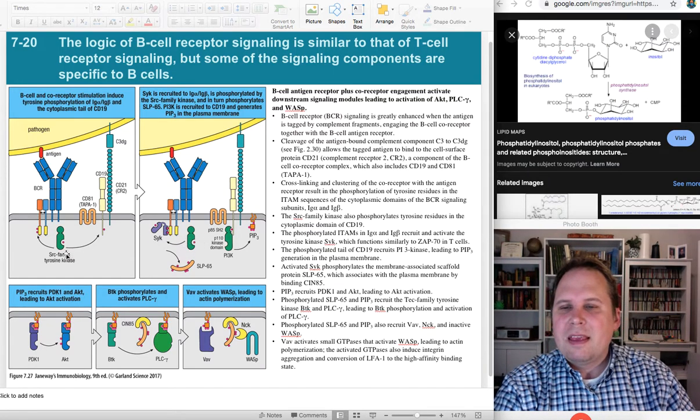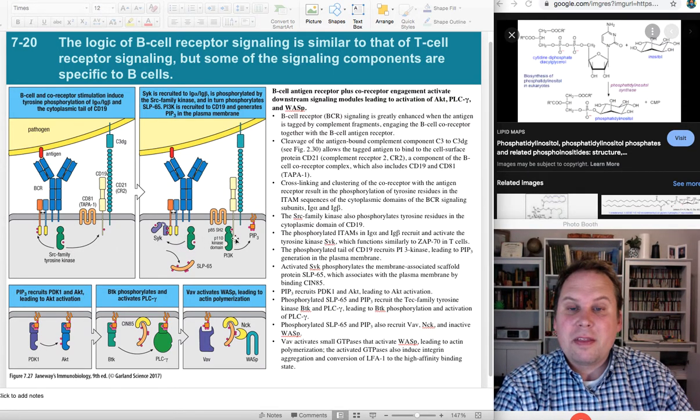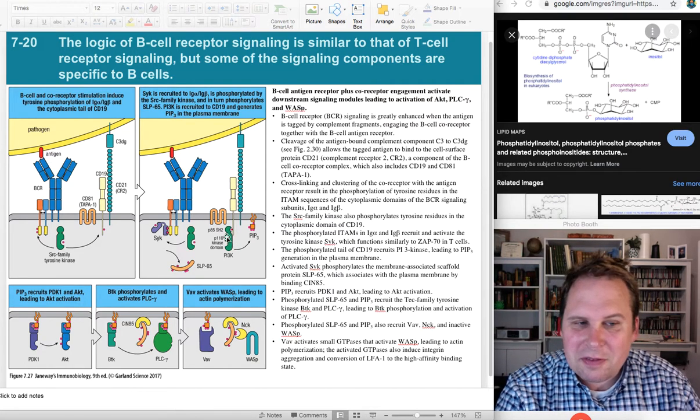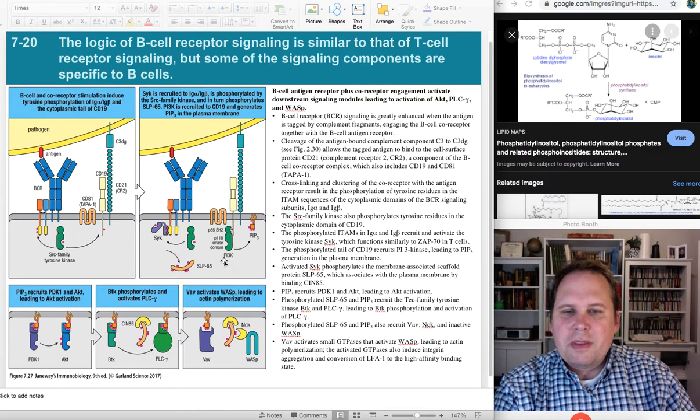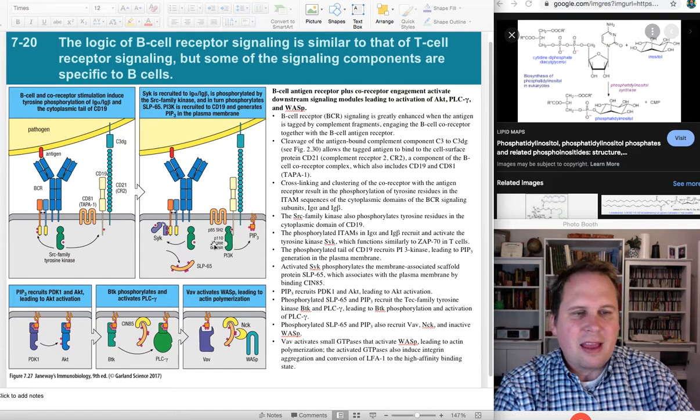Anyway. The SRC family kinase phosphorylates here. That makes a nice little region, which is an SH2 region, which binds phosphorylated tyrosines. That will recruit the PI3 kinase. And what does PI3 kinase do? Why, it takes PIP2 and it turns it into PIP3.